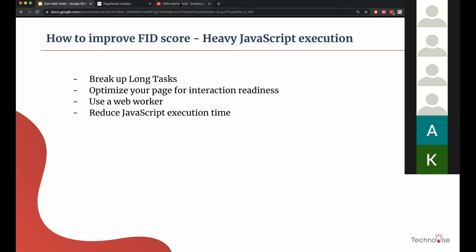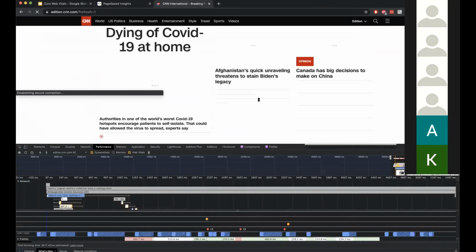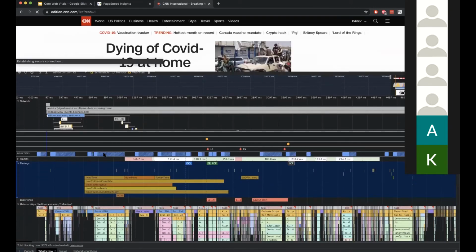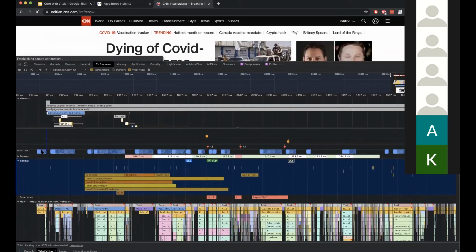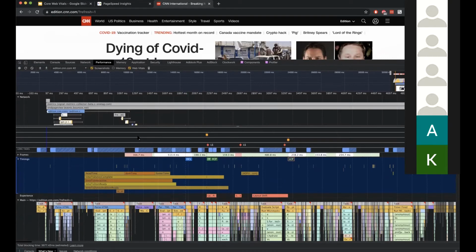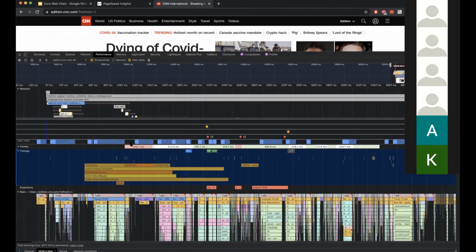If we have to debug, let's go back here and see that there were multiple long running tasks. You can see this, right? If the user was trying to interact in between these executions, it will always take time, no matter what, because the browser is only busy with running this.